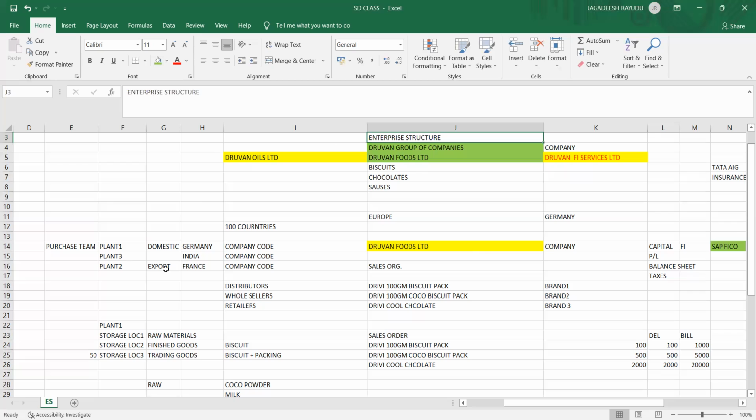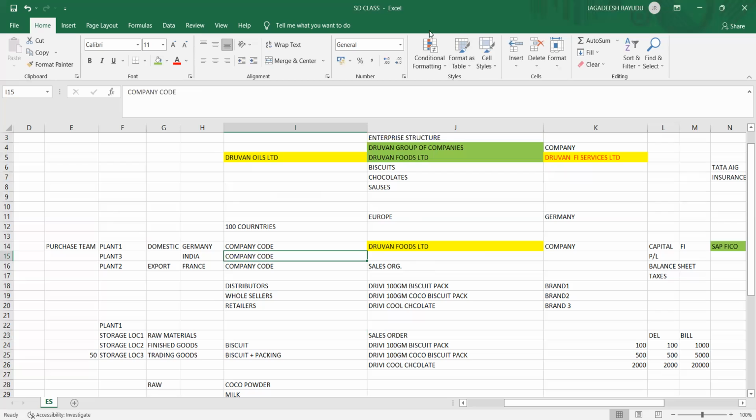The enterprise structure is the base for everything. That's why in real time this is called the baseline solution. Someone might ask who has done the baseline. That means whoever created all these things. If someone asks, you can tell that the baseline was done by certain people or something like that. So this is how we are going to create an SAP system.